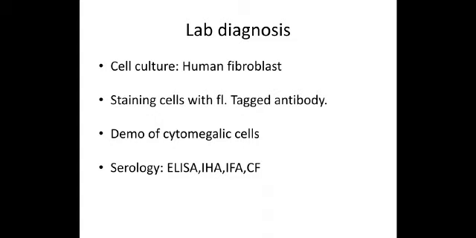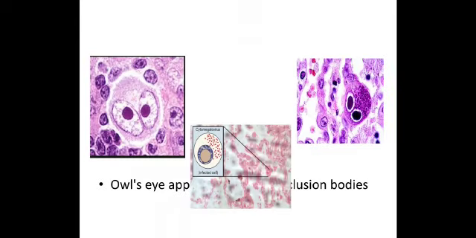Lab diagnosis: culture is only by growing in a human fibroblast cell line, and after around 6 to 8 weeks, because as I told you it takes around 50 days to cause the cytopathic effects, the cells will be tagged with fluorescent antibodies to demonstrate the cytomegalic cells. Serology, we have a good ELISA and immunofluorescent antibody testing, where we can demonstrate the antibodies.